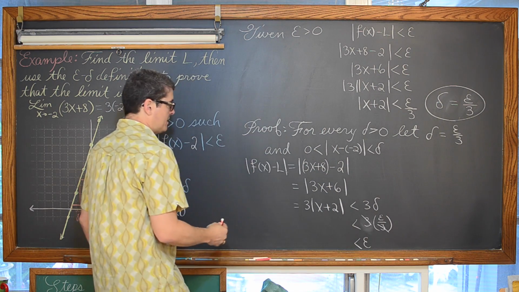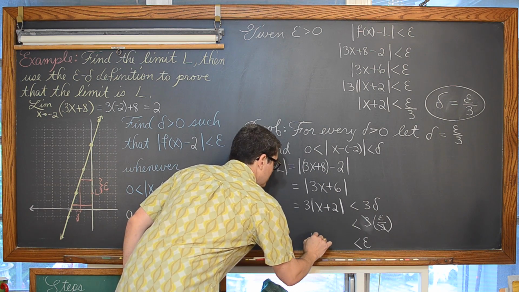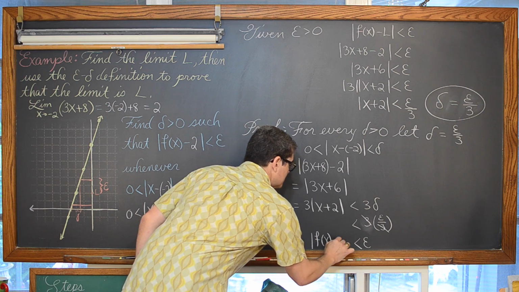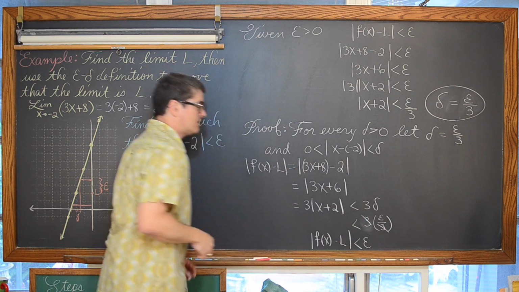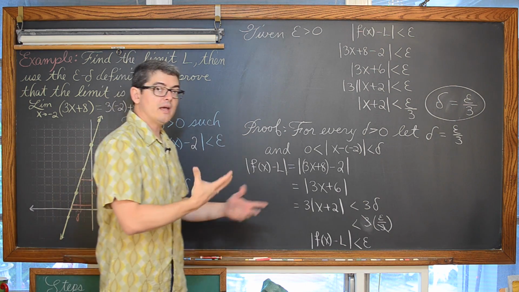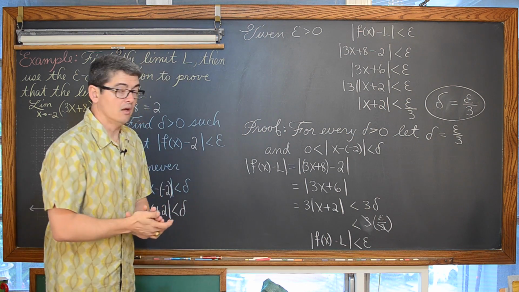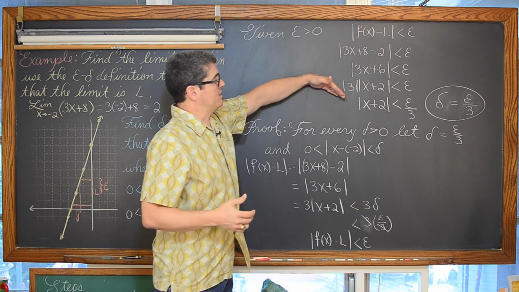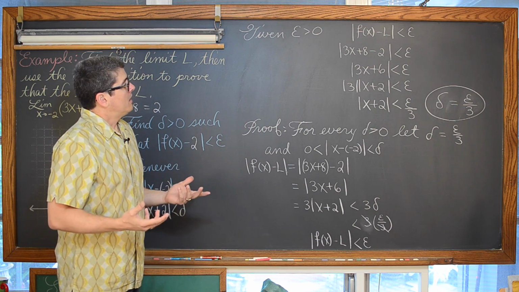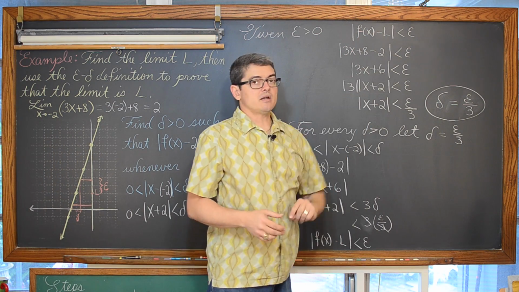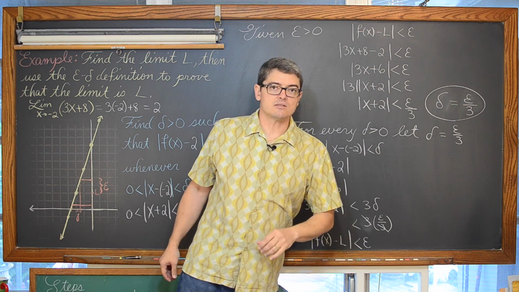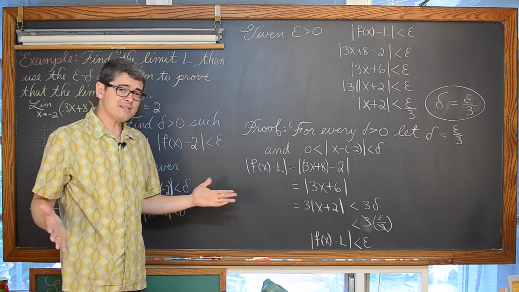So we have proven that the absolute value of f of x minus L is less than epsilon when we have this direct relationship where delta is equal to 1/3 epsilon. That direct relationship we got from our initial scratch work, getting our f of x minus L expression to match that x minus c expression. And that's the end of our first proof.